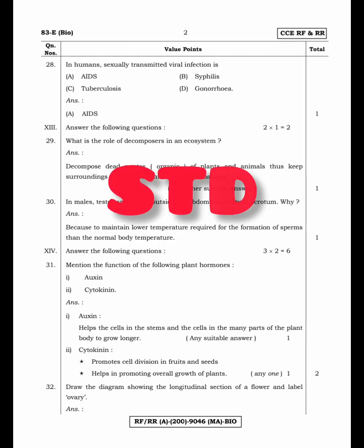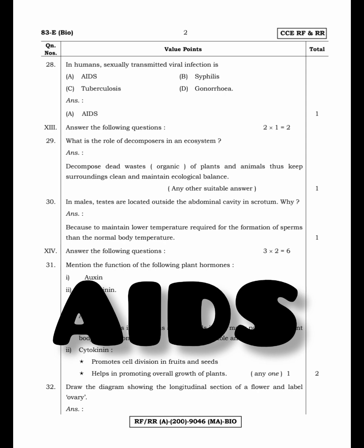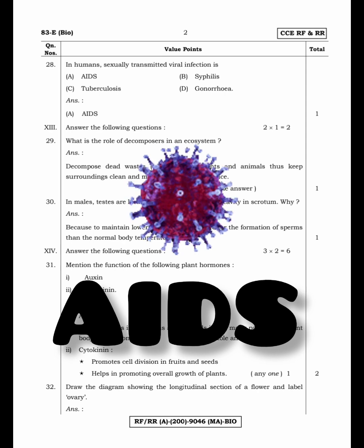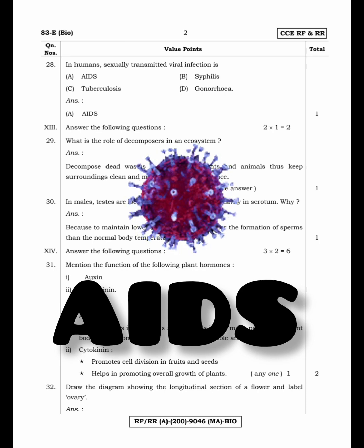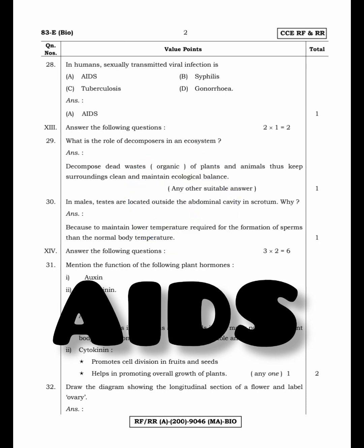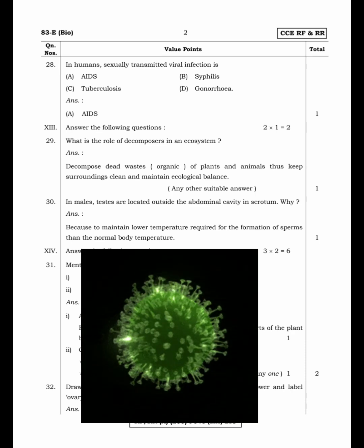Next question. In humans, which is a sexually transmitted viral infection: AIDS, syphilis, tuberculosis, gonorrhea? Here, AIDS will be the viral infection which causes an STD. The remaining are all STDs only, but these are bacterial diseases.